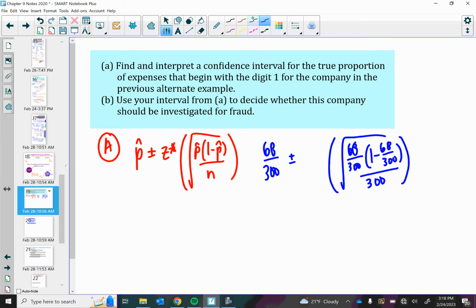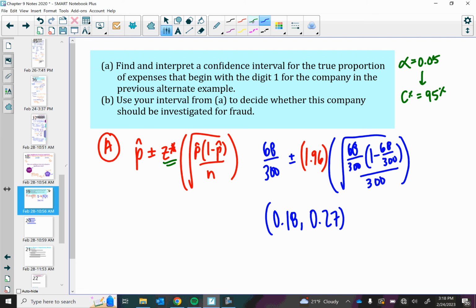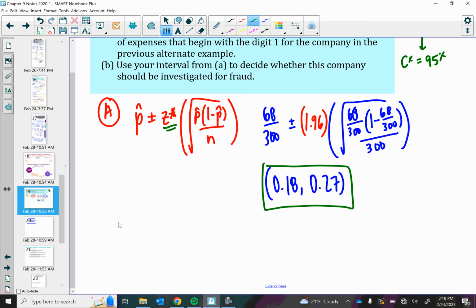Now, what significance level should we use here? Well, if in our last example we used an alpha of 0.05 for the significance level, we should use a confidence level of 95%. Which means what z value would we be using here? We might remember this. This is the 1.96 z critical value. When I evaluate this interval and do a little bit of algebra here, I get 0.18 to 0.27 as my interval. Now, what would this mean for the context of our problem?